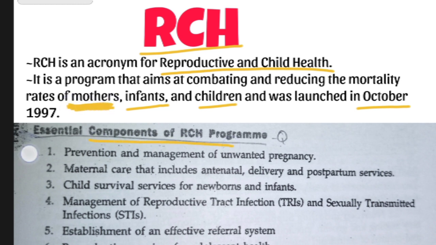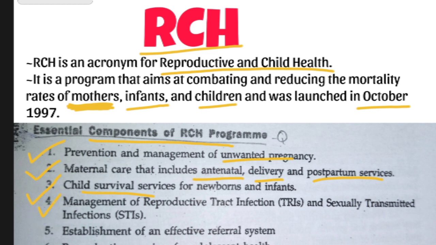Components of RCH: preventing unwanted pregnancies, like if the baby present in the womb has some kind of defect, or is having a congenital malformation and it is found at a very early stage, then the doctor will advise to undergo abortion. So like that unwanted pregnancy will be eliminated. And mother care during pregnancy, during the delivery and after the delivery. In these 3 stages the care should be provided effectively. And child survey, this survey is useful for providing vaccines on time, or to find the disease rate, death rate and illness rate in the child.